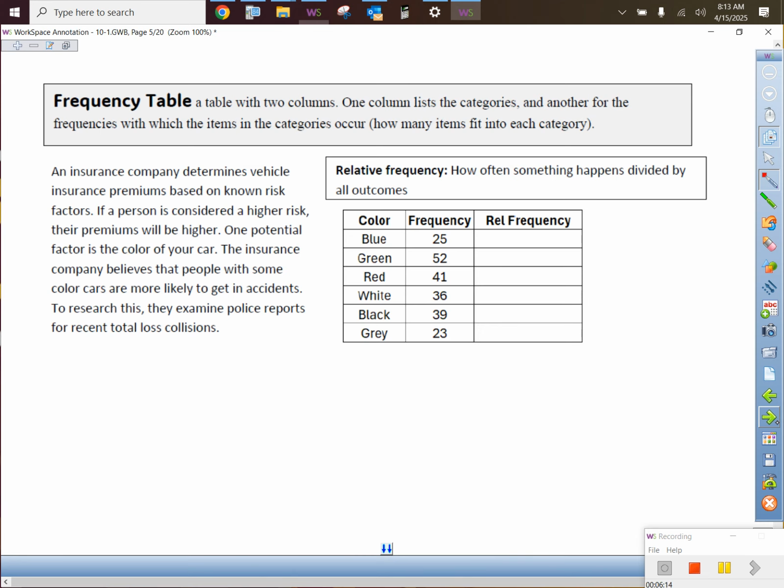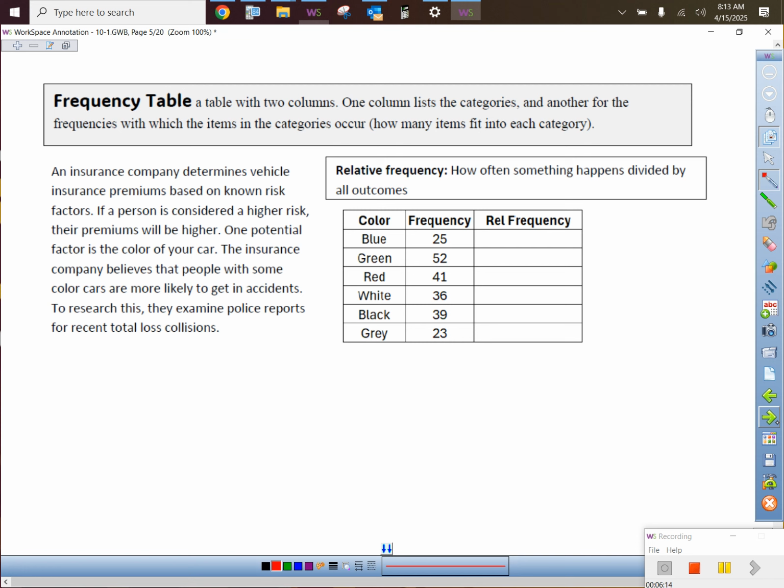So, all right. And then here's this, a frequency table. It occurs with two columns. One column lists the categories, another for the frequencies. Does the word frequency make sense to you? It's like how frequent something happens, how often it happens, right? So one cool experiment that we used to do was have our cell phones out, just let them sit there, turn the volume on, no muting, and see how many times we got notified in a class period. Would it happen frequently? Just ding, ding, ding. It all depends, but every time it dinged, you'd put a tally mark. Does that kind of make sense? You're counting how frequent it happened, how often.